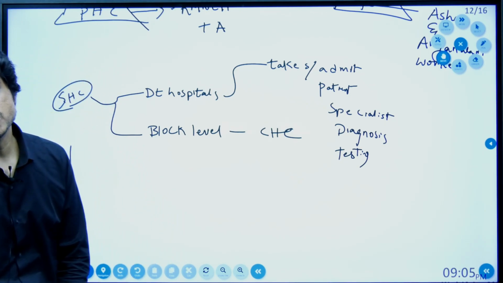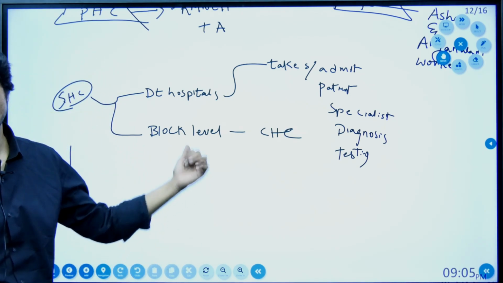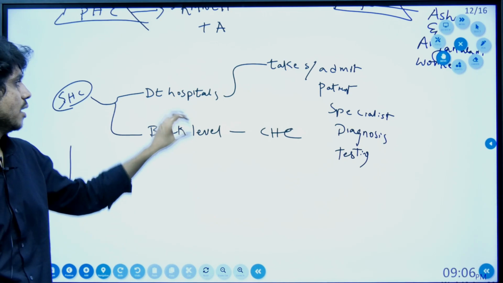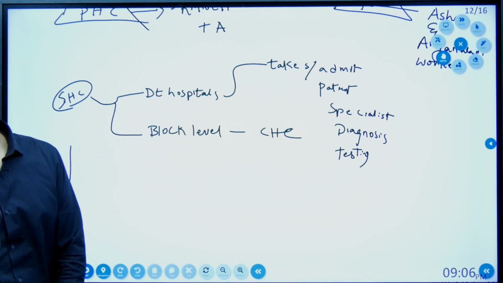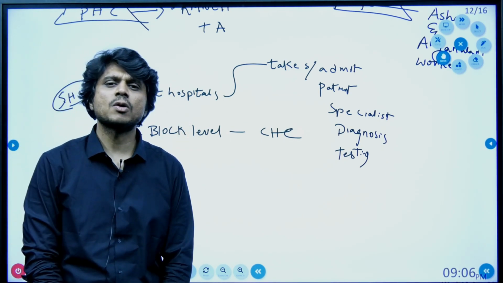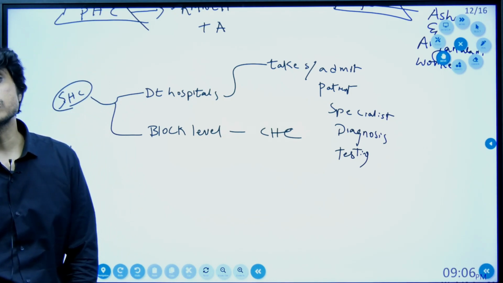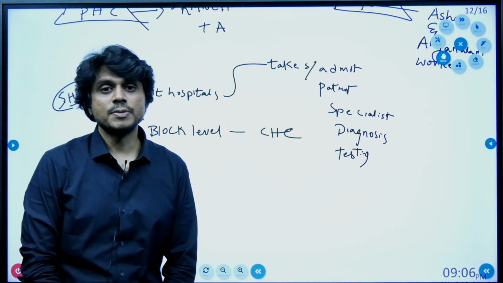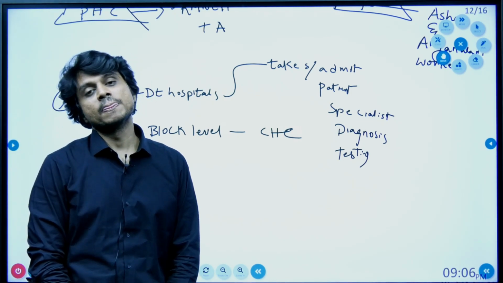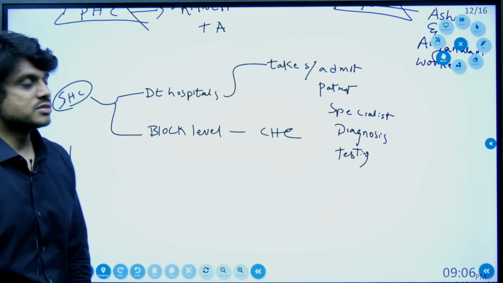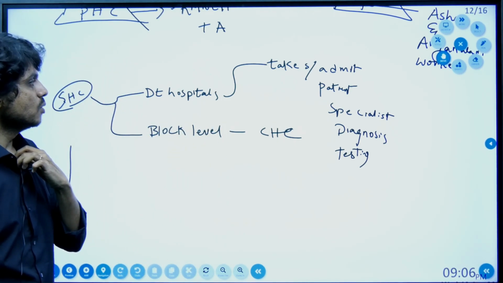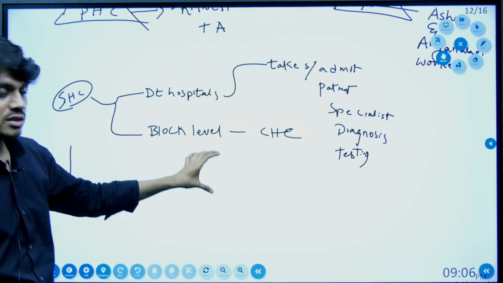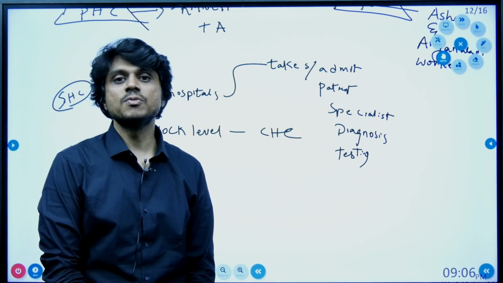Within the state, only a few districts have district hospitals, and even where they exist, they don't have proper ventilation, proper oxygen cylinders, or the presence of doctors, manpower, nurses, and beds. All these things are not present. If these things were present, the pressure on the tertiary healthcare system would be reduced.